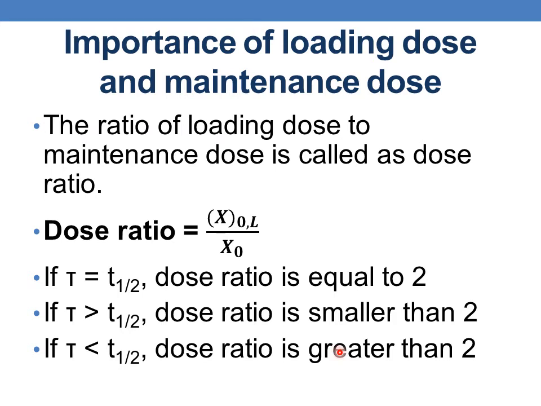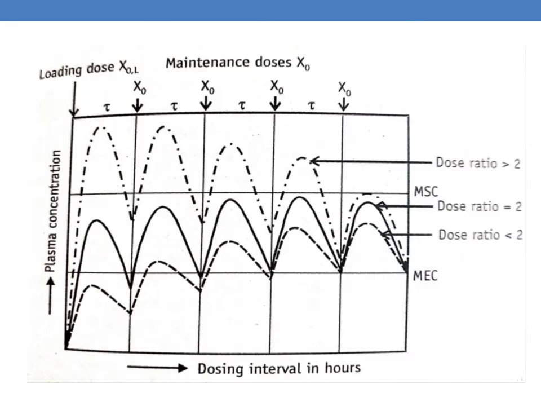So, whether the dose ratio is less than 2 or greater than 2 is of less significance when compared to the efficacy of the multiple dosage regimen. Maximum efficacy is seen whenever the dosing interval is equal to the T half and the dose ratio is equal to 2. Now let us see the graphical representation.